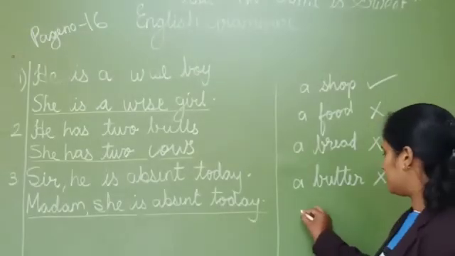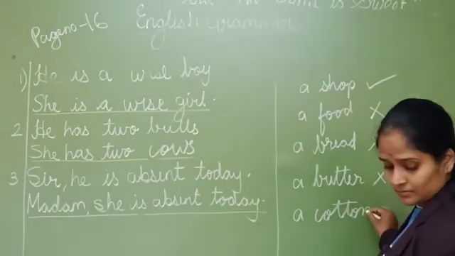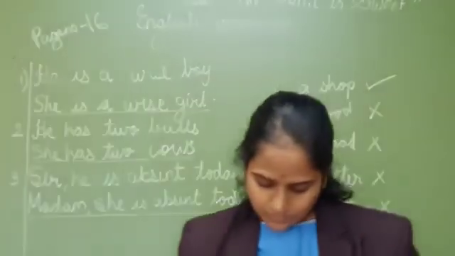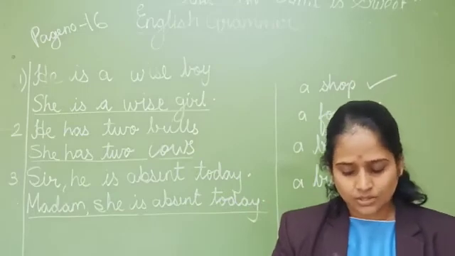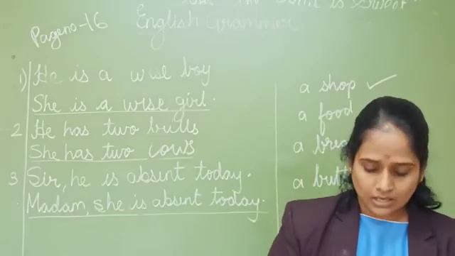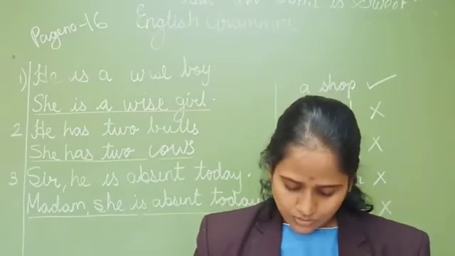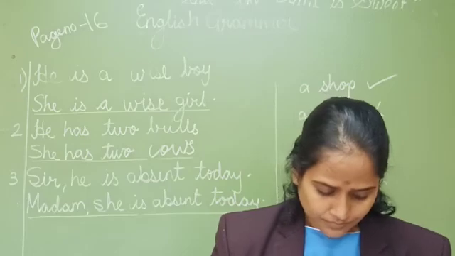A cotton. Sugar, you can't count, cross will come. Pencils, yes you can count. A woman you can count, but smoke and money, that you can't count. So all of those you will mark with the X.